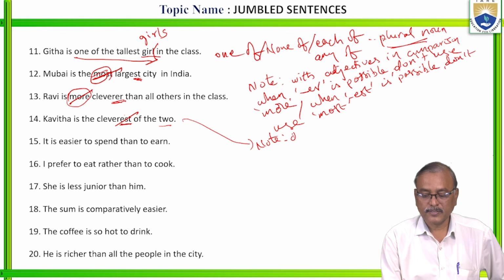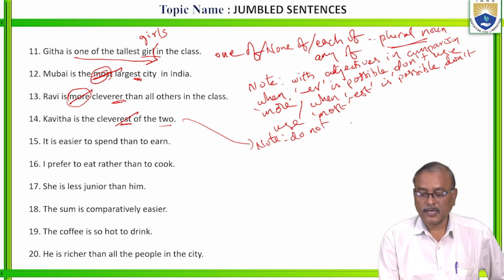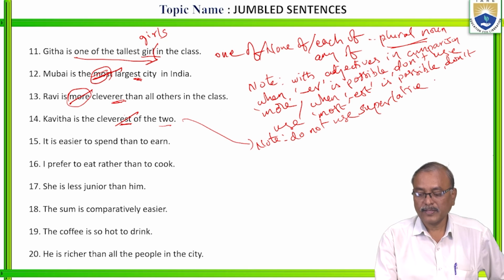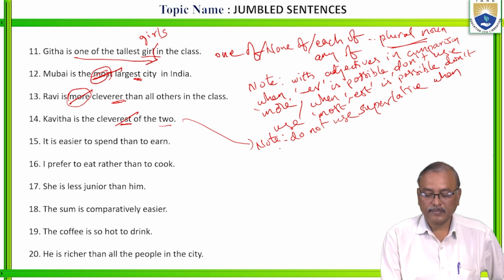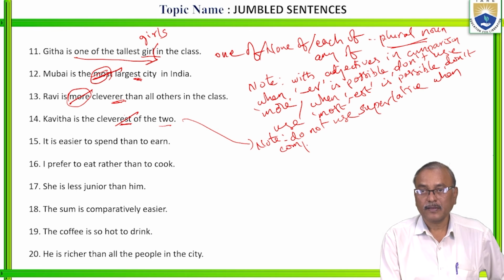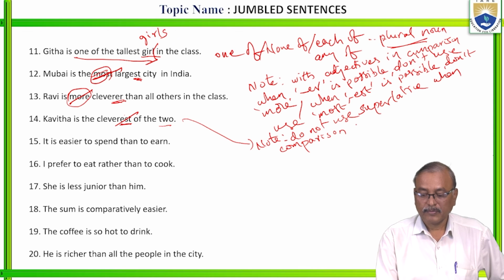Do not use superlative when comparison is between only two.